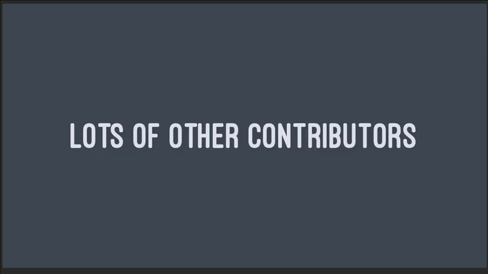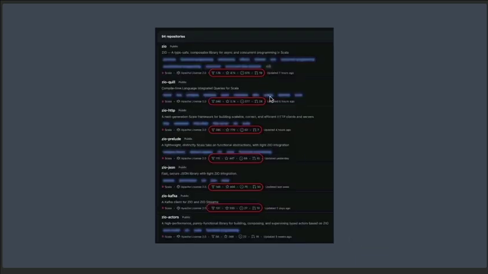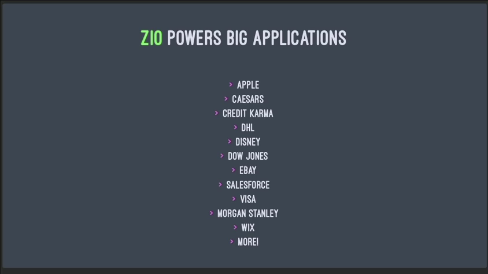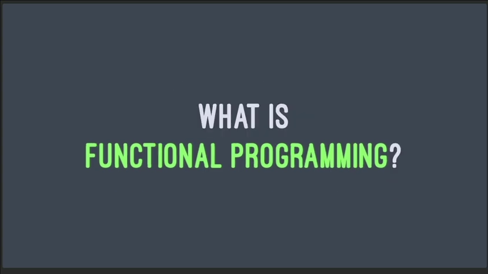ZIO has lots of other contributors, and you can see that from the GitHub page right here, where it's been forked over 1,300 times, has over 4,000 stars. Then if you look down here, you see 648 contributors. Not only is ZIO popular, but it has all these sub-projects, and you can see the numbers on all of those. So we say that ZIO has a robust ecosystem. ZIO also powers some of the biggest applications in the world, and you can see some of the most well-known names here.